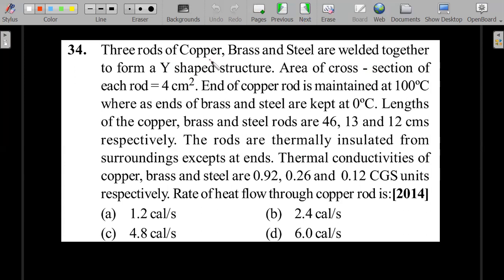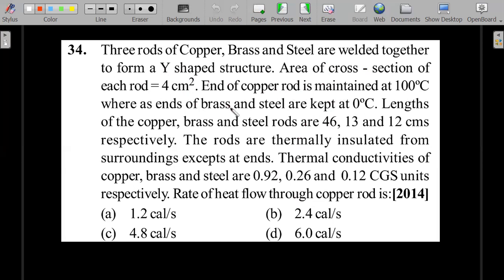Okay, so I'll quickly go through this question. I'll not read the entire thing. There is a Y-shaped structure. Three materials are making a Y junction, and the end of copper is maintained at 100, whereas the ends of brass and steel are maintained at 0. Lengths will be given. All the important information for thermal resistance will be given. The K is given, L is given, and area of cross sections are mentioned here. Okay, so L, K, and A.